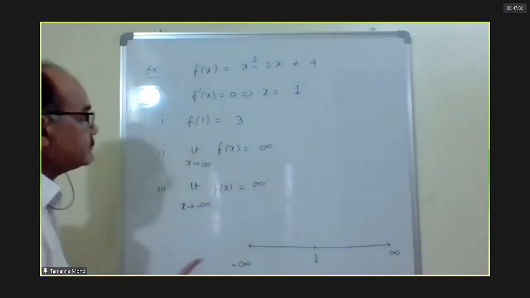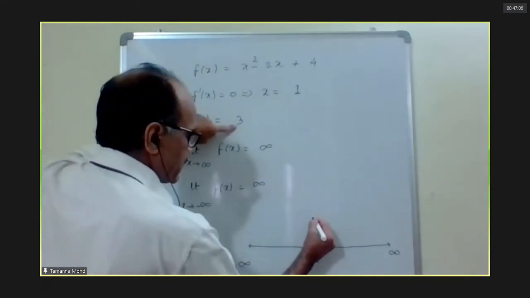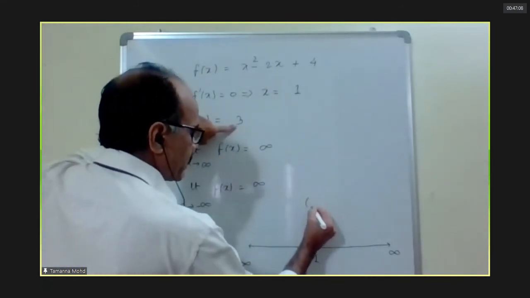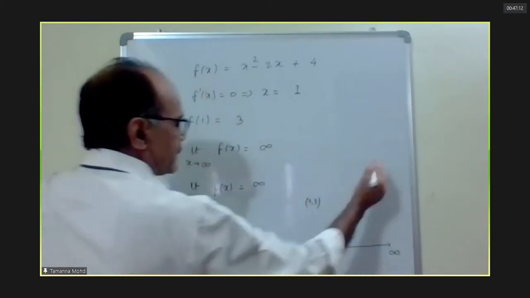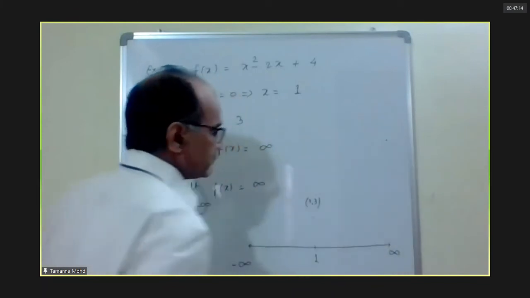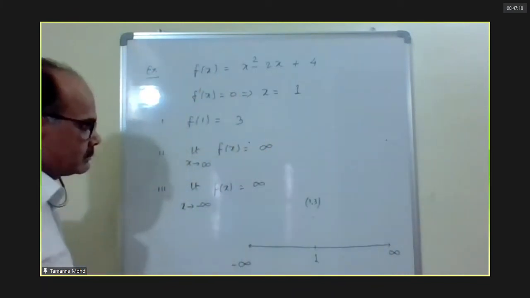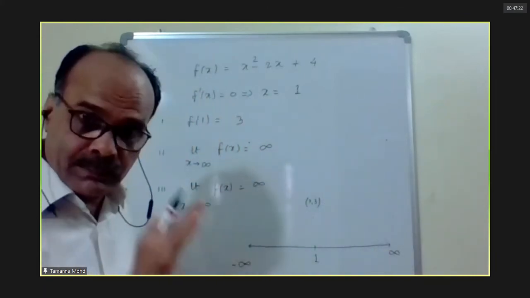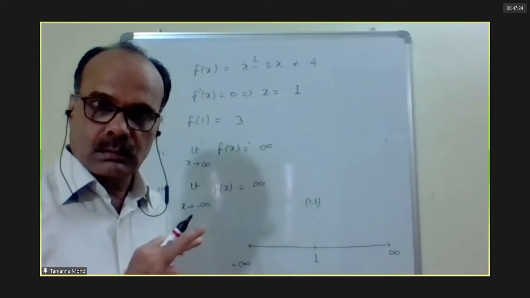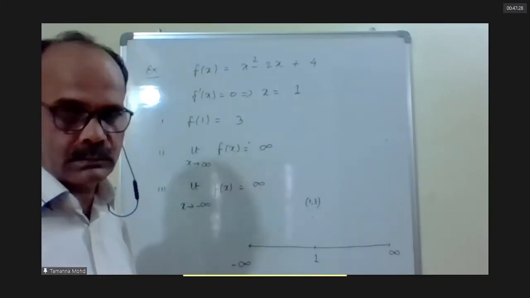Now, what is f(1)? 3. Next step is 1, 3. At infinity, the limiting value is infinity. At minus infinity, the limiting value is infinity. Basically, you should not write this here. Mathematically, that is wrong, but for our convenience, I'm writing.